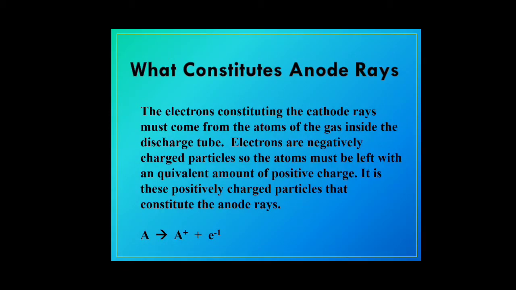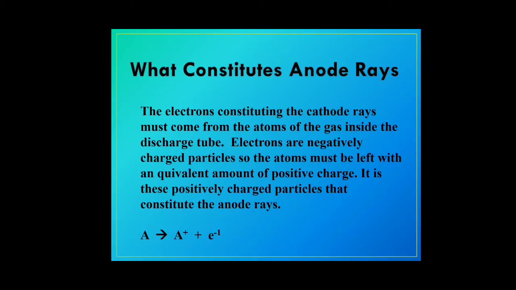So what are these anode rays? Anode rays consist of what remains after cathode rays are produced, which must come from the atoms of the gas in the discharge tube. Electrons are negatively charged particles, so the atoms must be left with the equivalent amount of positive charge. It is this positive charge that constitutes the anode rays.